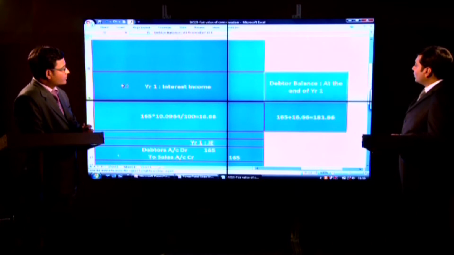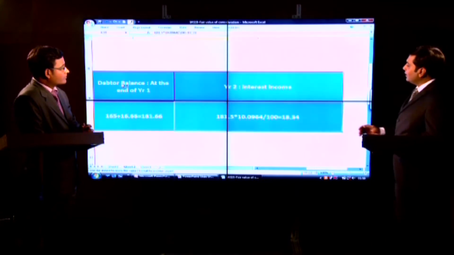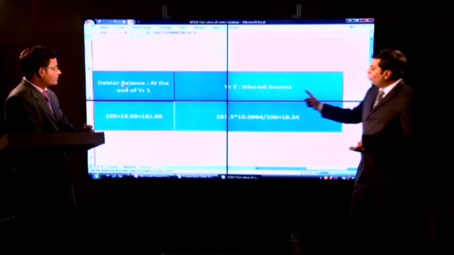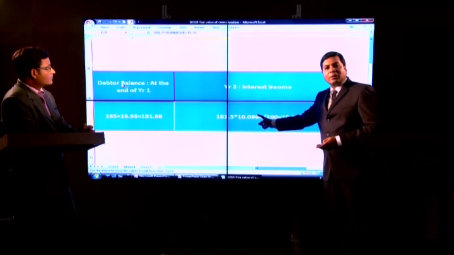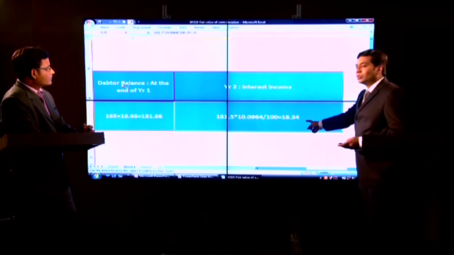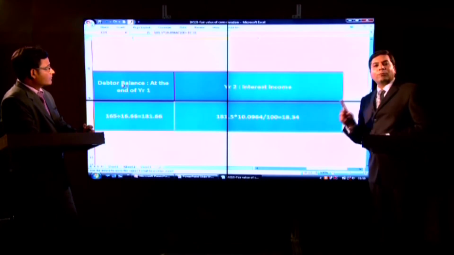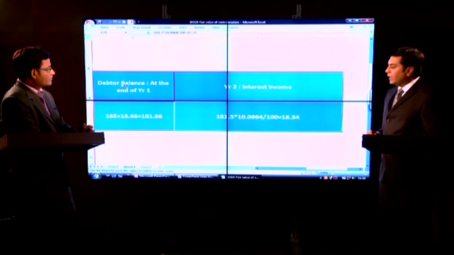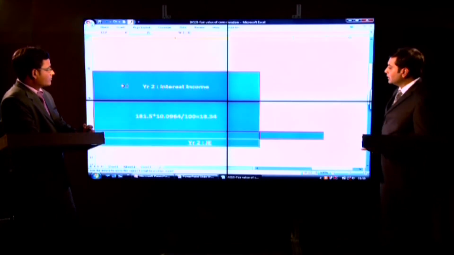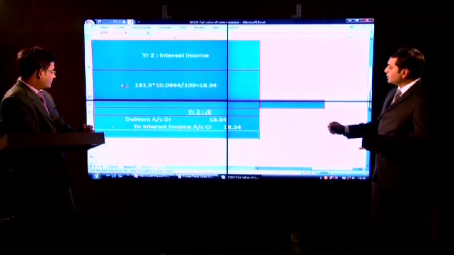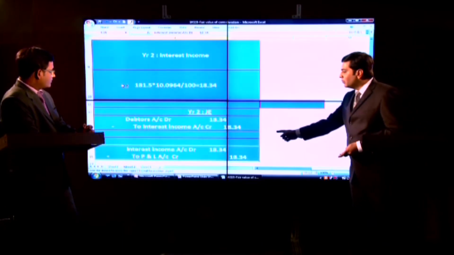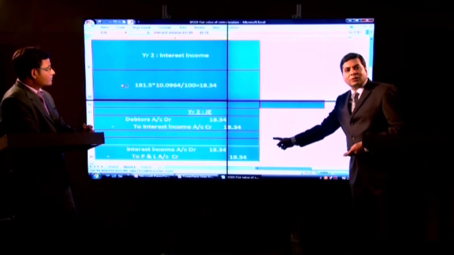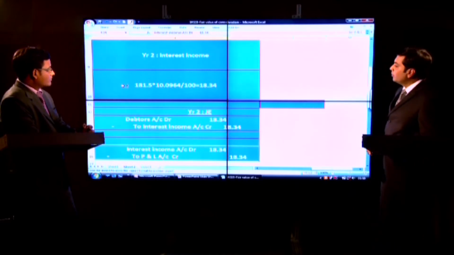Now, for the year 2, the interest income is going to be the opening balance of debtors multiplied by the discount rate, and this is going to be my interest income for the year 2. And in the year 2, I will pass the following entries. First, I will recognize the interest income, then I will transfer that interest income to profit and loss account.